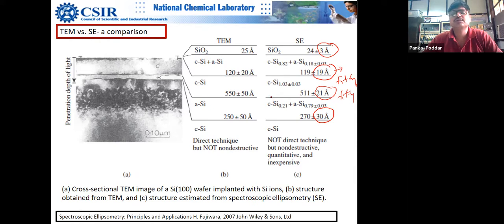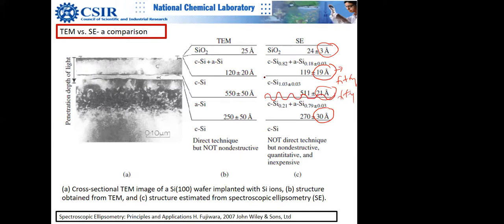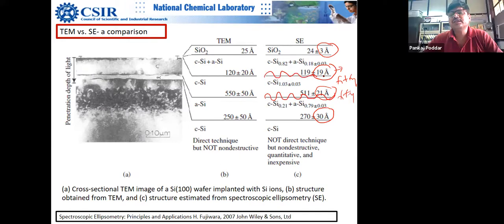Interfacial roughness is not taken into account here. What is the guarantee that these layers are atomically smooth, and that there is a sharp transition from this layer to this layer? In material science, I don't see a sharp transition where, for example, crystalline silicon has exactly ended here and this material has exactly started here.